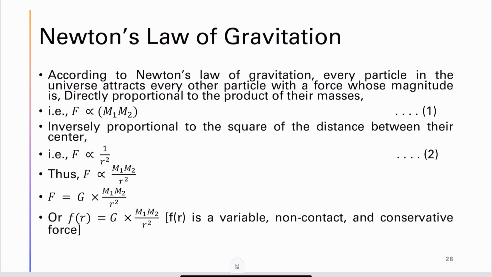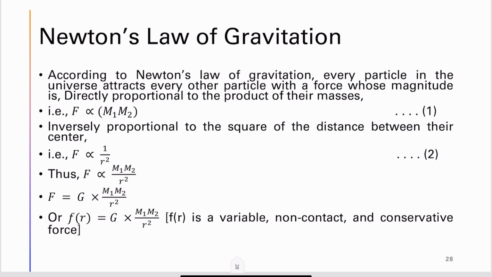Here particle does not mean a smaller particle; it means the bigger objects in the universe attract every other object with a force of magnitude proportional to the product of masses.